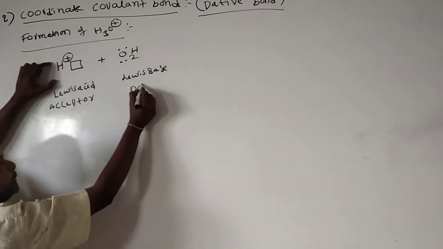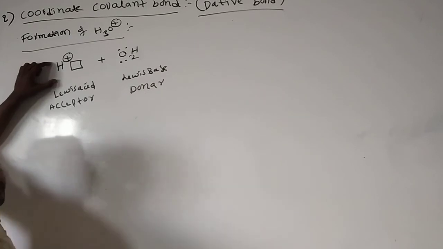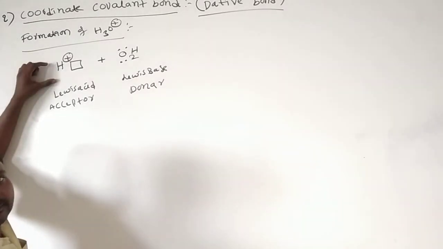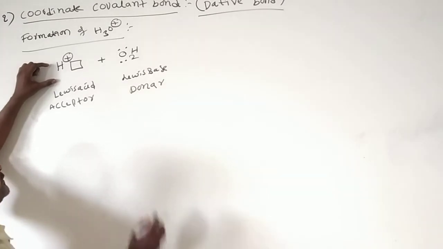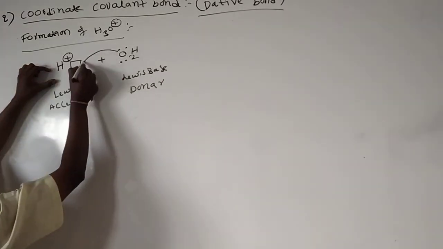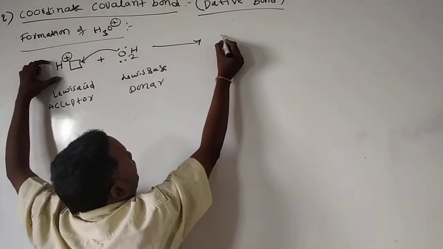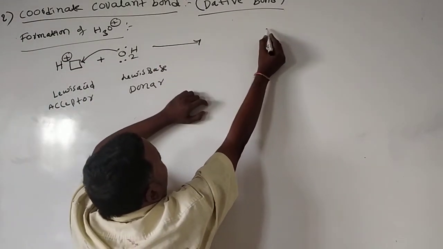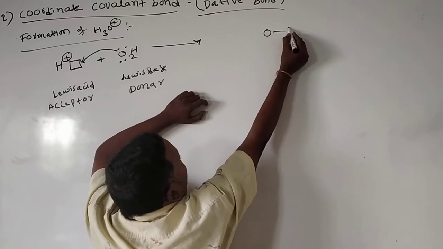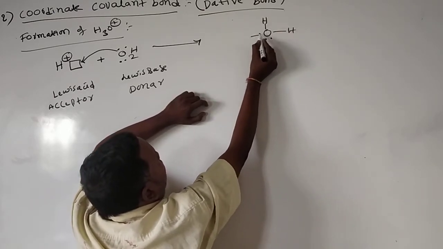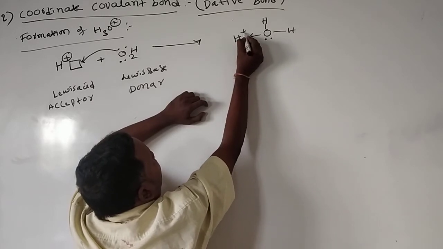Everywhere in a coordinate covalent bond, one acceptor is present and the second one is the donor. One of the lone pairs of electrons is transferred towards the H plus ion and forms the bond. Here O, here H, here H, here the lone pair, and here the H plus ion.